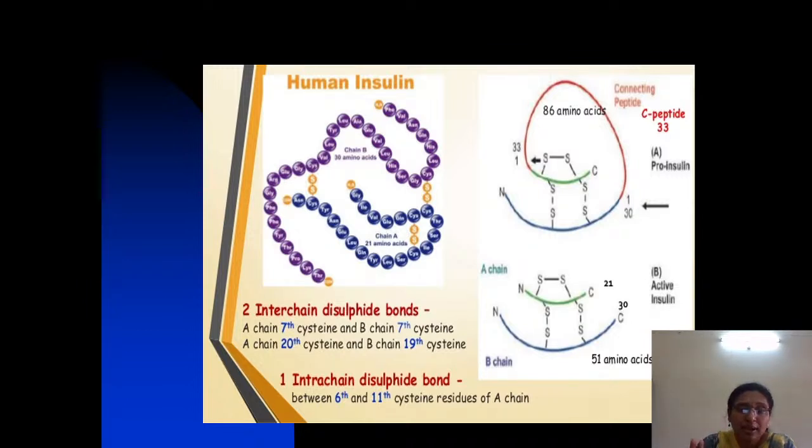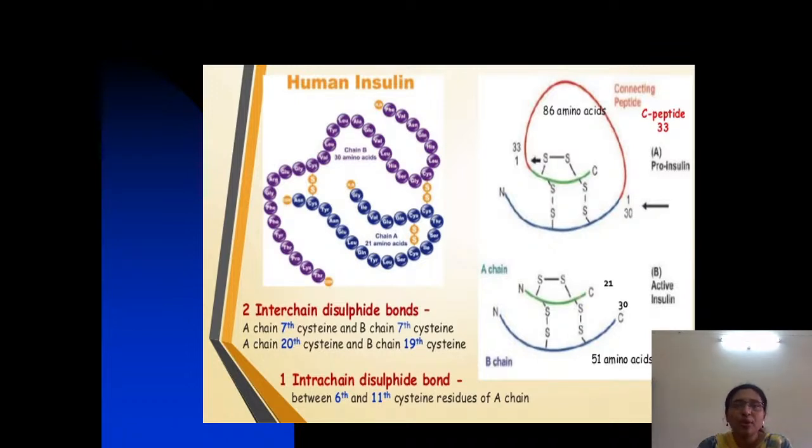This pro hormone, by the enzyme convertase, loses the 33 amino acid C peptide to form proinsulin. That proinsulin, by the removal of two more amino acids, catalyzed by the enzyme carboxypeptidase, forms the fully functional active insulin, that is 51 amino acids.